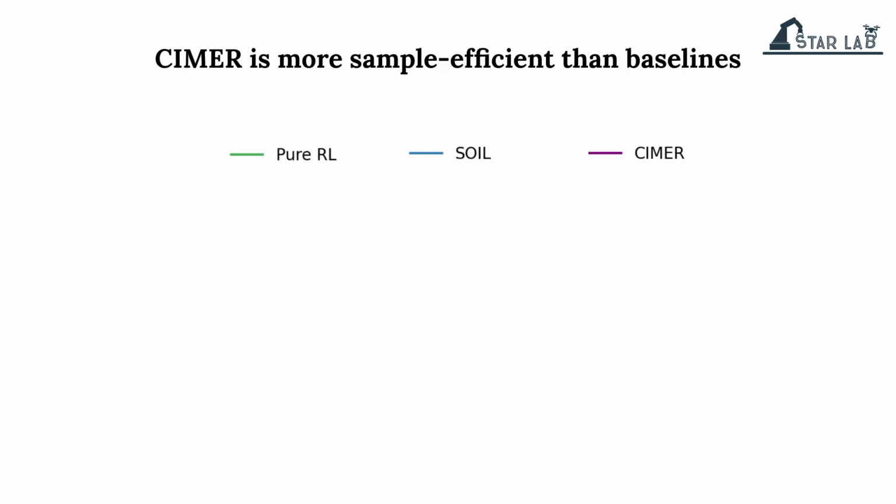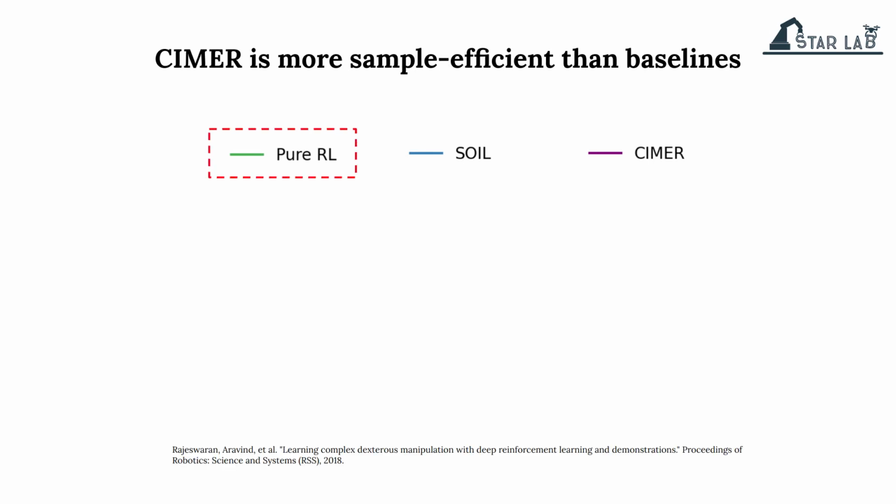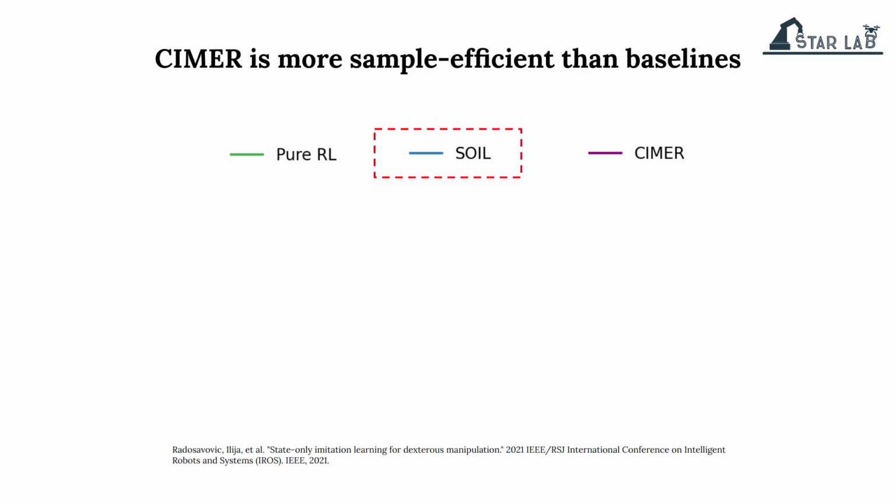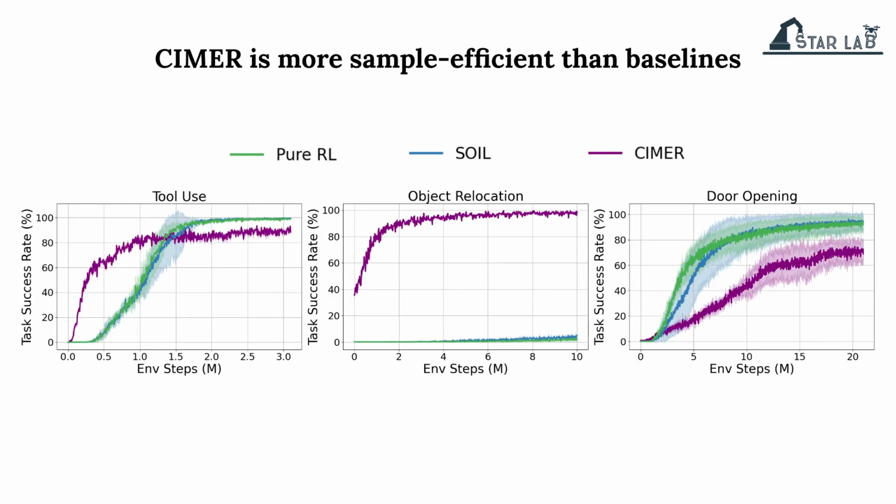We then compare SIMR against two baselines, Pure RL and another prior method, both of which learn without action labels. Pure RL relies solely on dense and shaped rewards, while the other is a state-of-the-art method for learning from state-only observations. We found that SIMR provides significantly better sample efficiency on tool use and object rotation tasks, but SIMR is less efficient in the door opening task, possibly because this task requires more significant refinements.